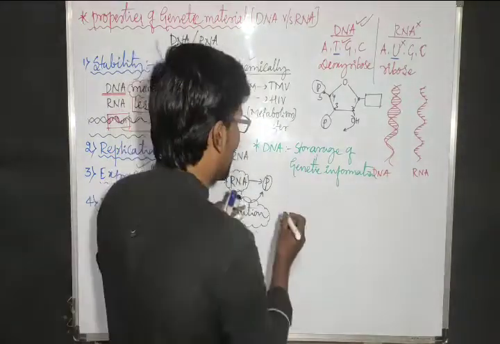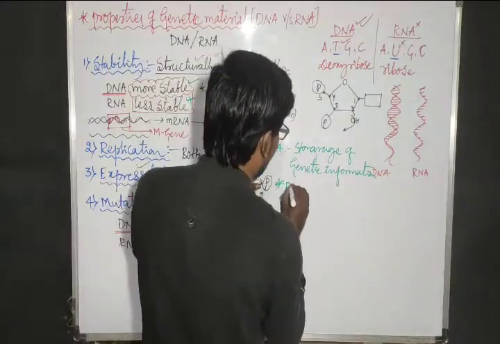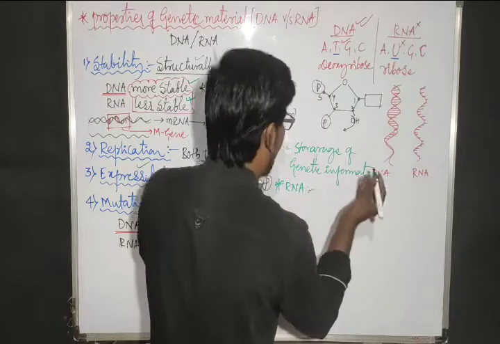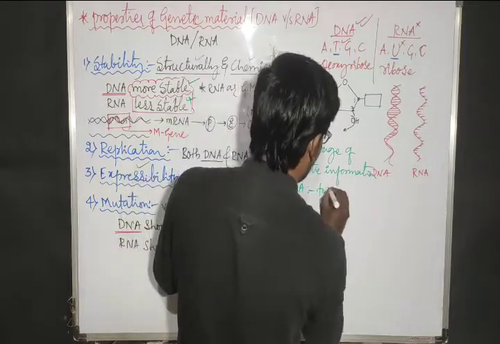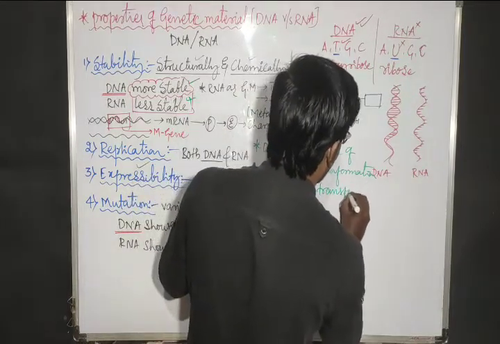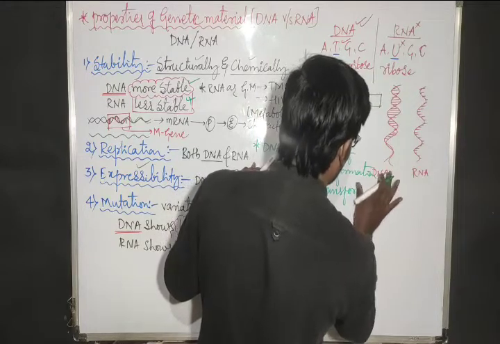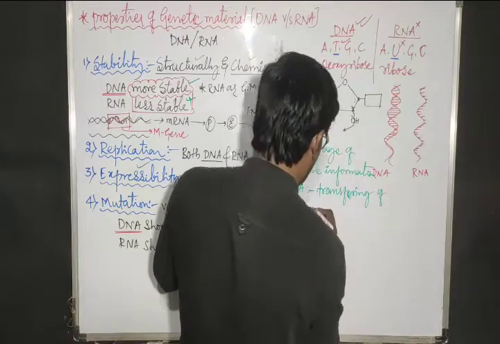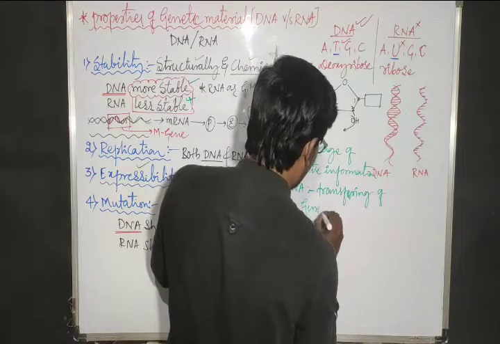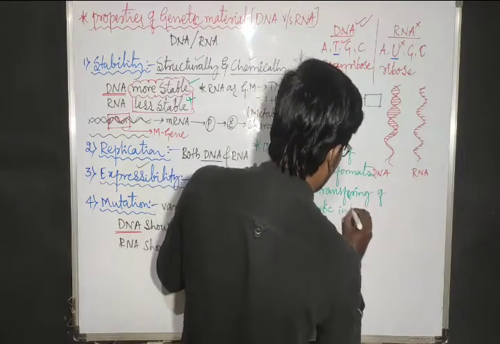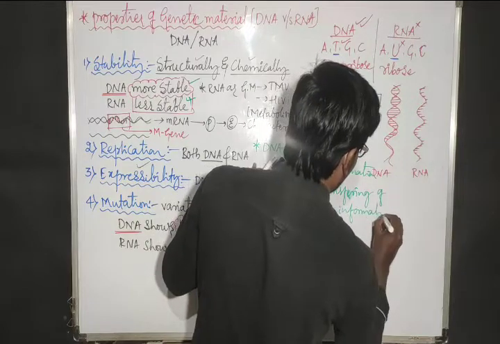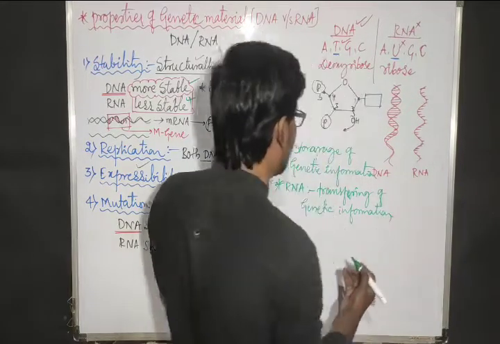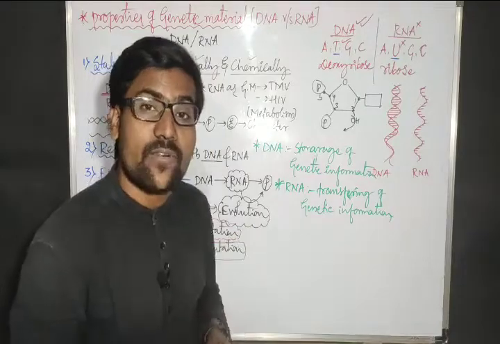Then RNA, what about RNA? How can we define RNA in this way? RNA is the best for transferring genetic information.